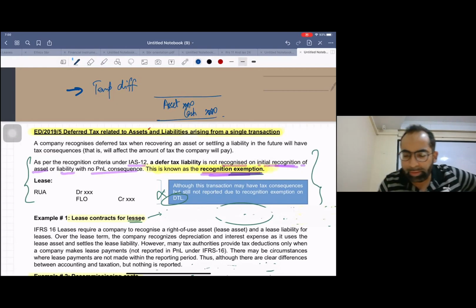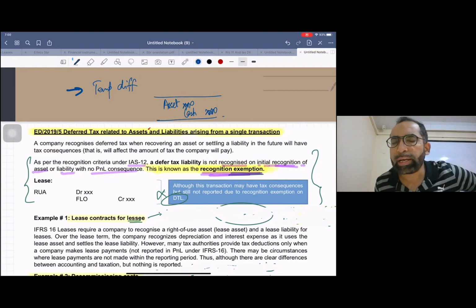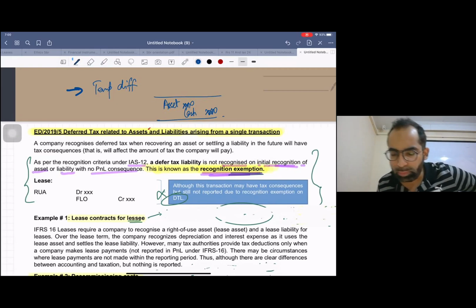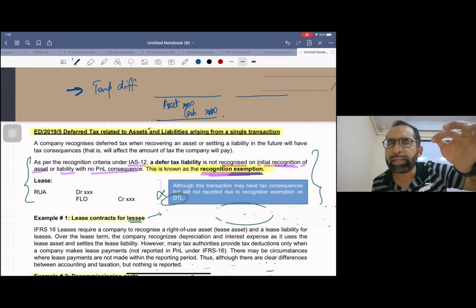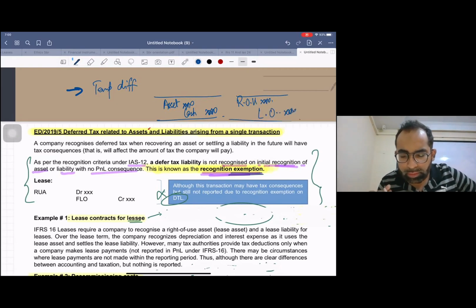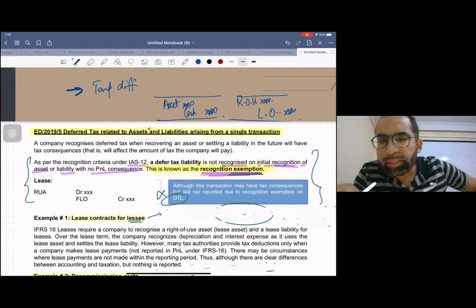They gave you one more example, and that is related to IFRS 16, lessee books, finance lease. Hope you remember the finance lease. On day one of a finance lease in lessee books, you used to make this entry: ROU debit, right of use debit, and lease obligation, LO, credit. Just think about this entry.